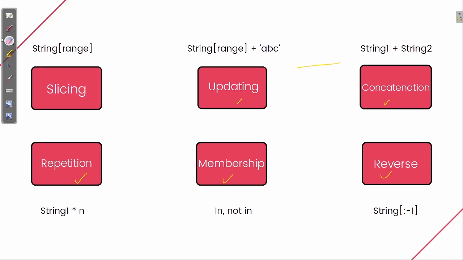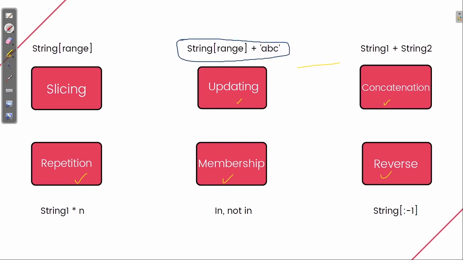Next we are going to see about updating. What does that mean? Suppose I have a string, and I need to update a specific range of values with some other value. I can use this updating part.